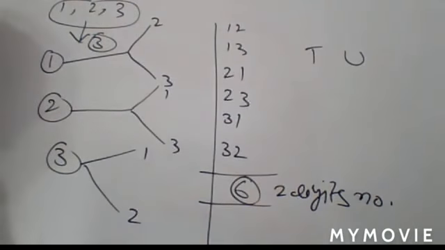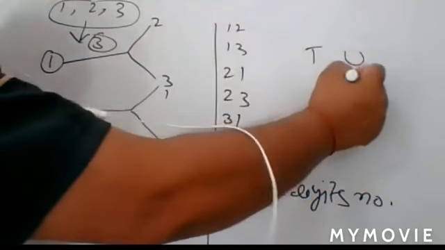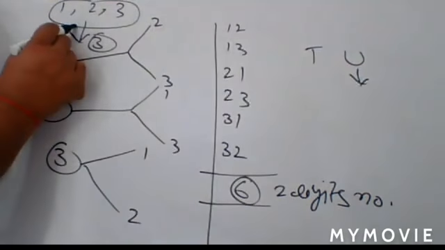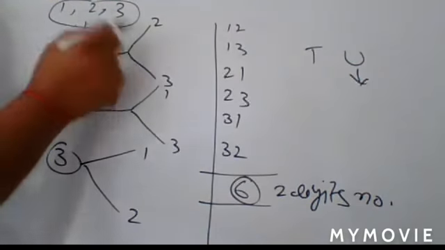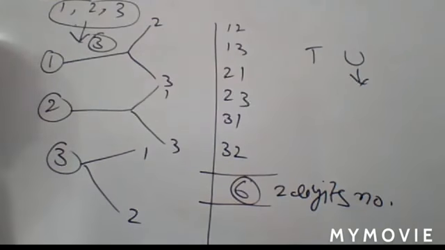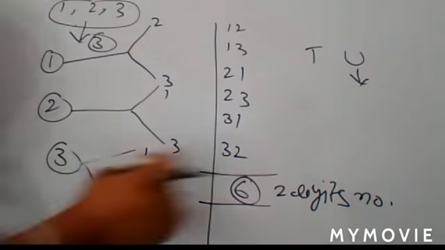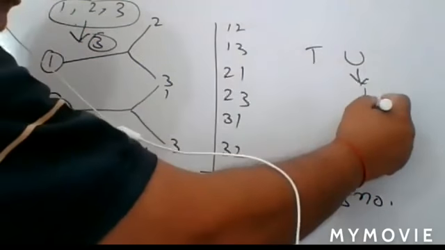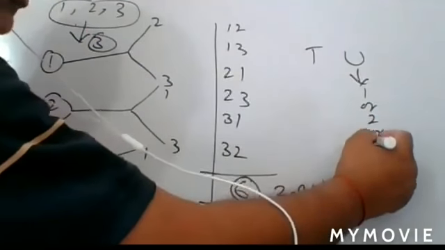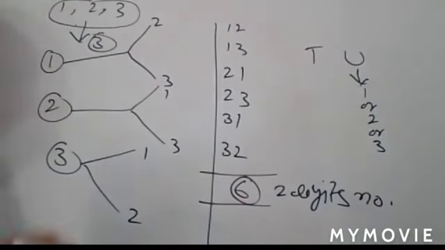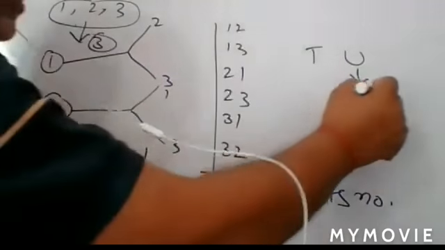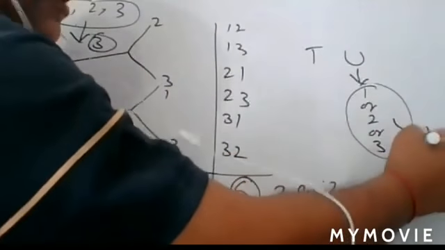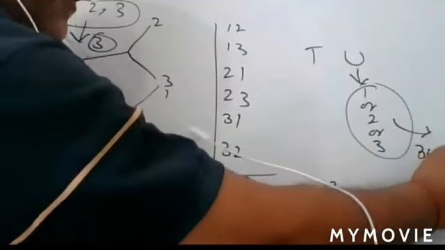At the unit place, you can choose any one of the three numbers: either you take one, or two, or three. This means the unit place can be filled in three ways.